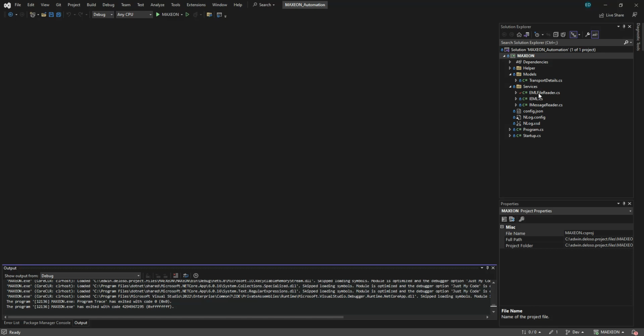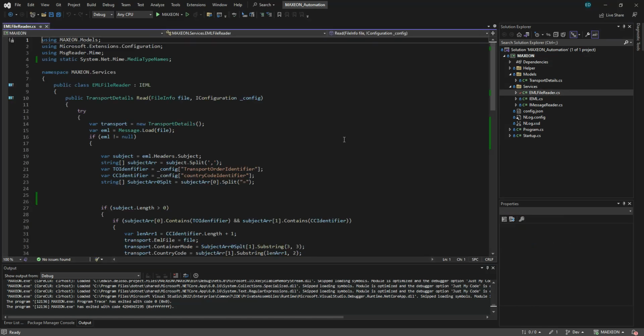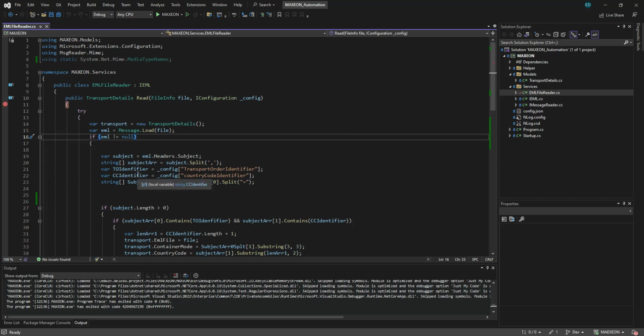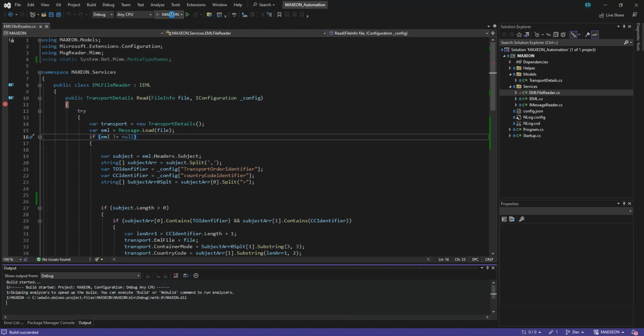So we have here the email file readers. If I run this, this is the first one that we read from the subject itself. So we load the files. This is the file that we pass. The message loads the file, and if the ml variable is not null, then we read the subject, ml headers subject. You can get its subject, and I split it. Why do I need to split?